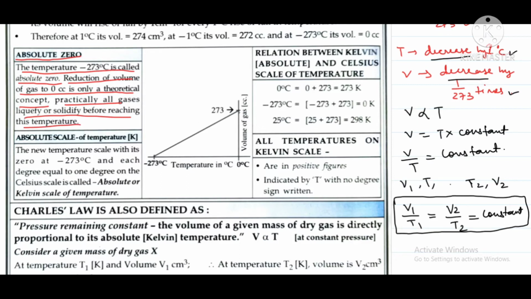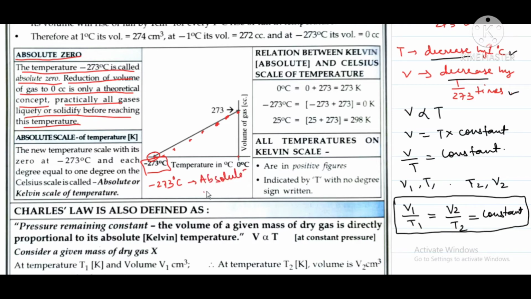You can see in this graph that at 0 degrees Celsius the gas will have some volume, but when gradually the temperature is decreased, it was found that at minus 273 degrees Celsius the volume becomes minimum, so that temperature is considered as absolute zero. That is, minus 273 degrees Celsius is nothing but absolute zero.